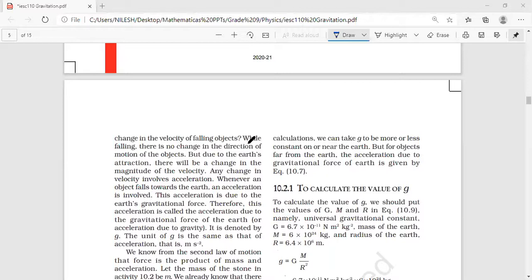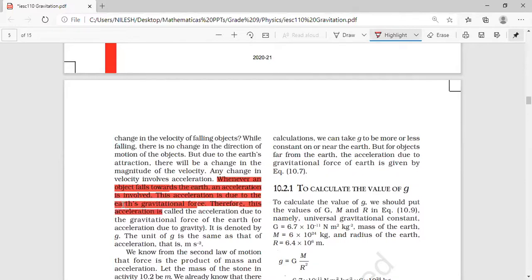Yes, sir. While falling, there is no change in the direction of motion, but due to Earth's attraction, there will be a change in the magnitude of the velocity. Any change in the velocity involves acceleration. So, whenever an object falls towards the Earth, an acceleration is involved. This acceleration is due to the Earth's gravitational force.